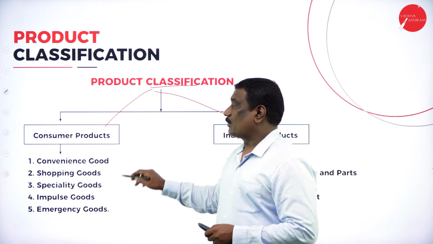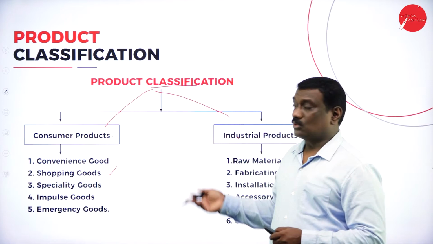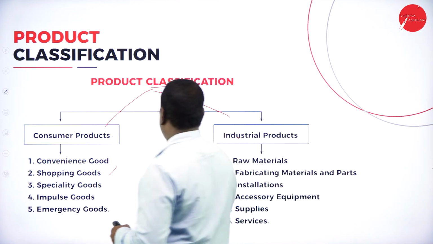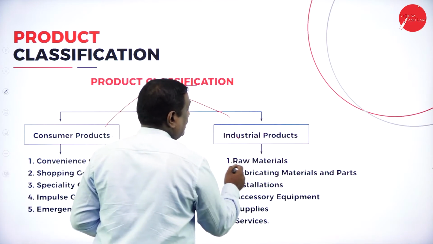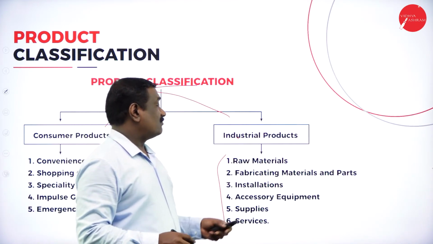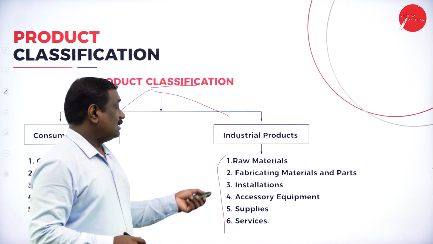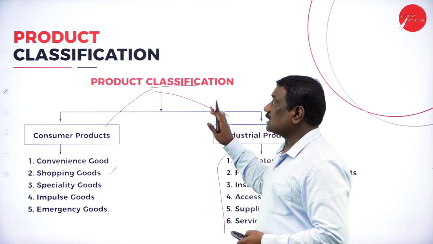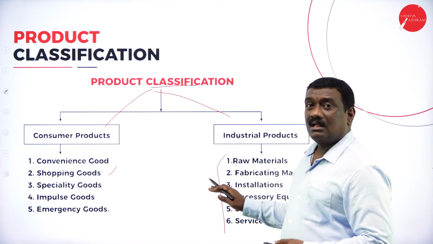If you take consumer products, we have shopping goods, convenience goods, then specialty goods, impulse goods and emergency goods. Likewise, if you see the industrial products, we have five types: services, supplies, installation, fabrication, raw materials, then supplies and auxiliary equipments. So this is how the classification of the products is being done.